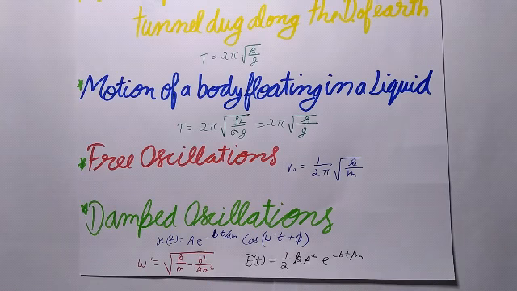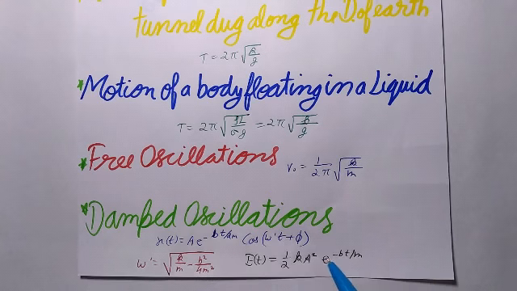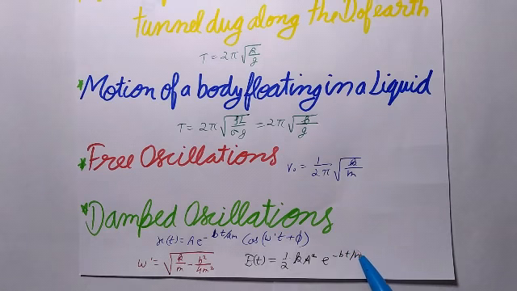If the damping constant is small, then ω' is nearly equal to ω, where ω is the angular frequency of the undamped oscillator. The mechanical energy E of the oscillator is given by this expression: E(t) = ½ k A² e^(-bt/m).